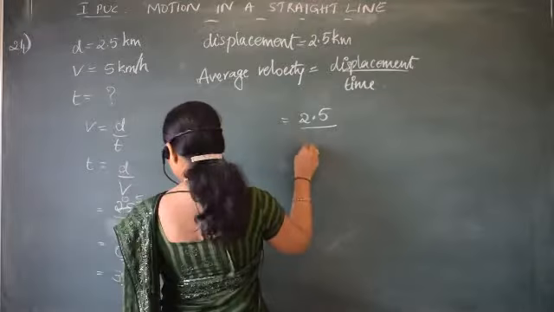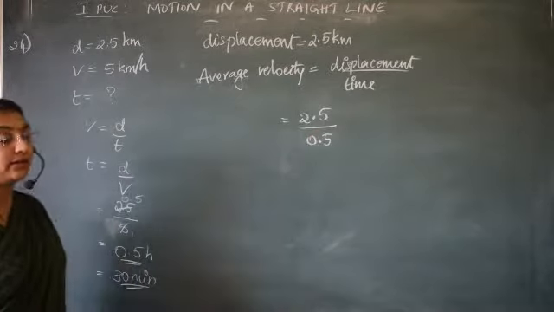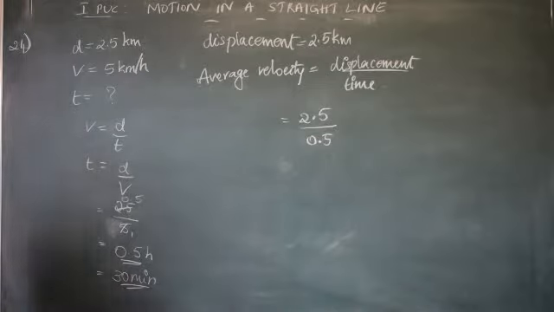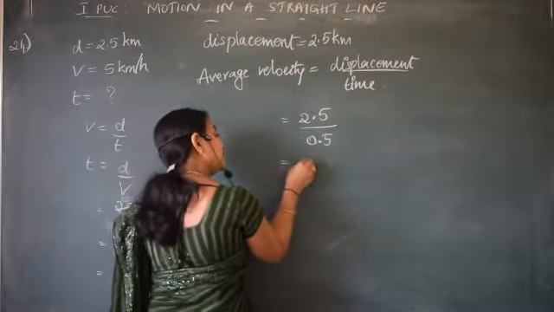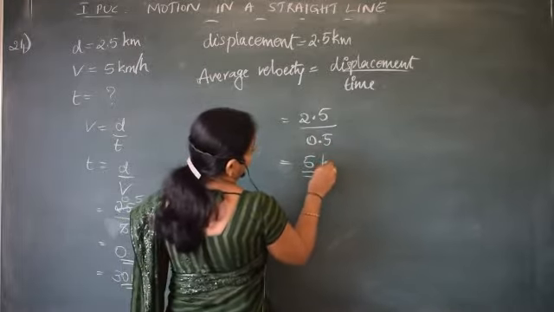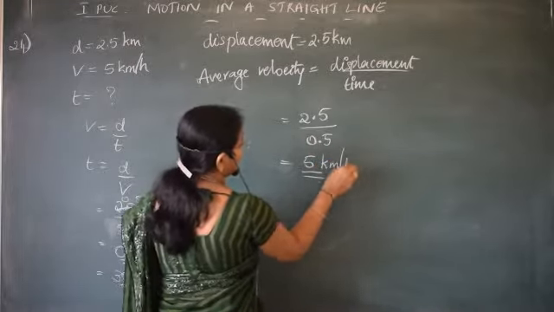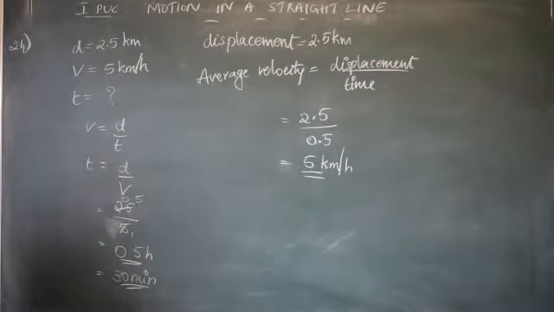Time is 0.5, correct? 2.5 divided by 0.5. So what is the answer we get? We get 5 kilometer per hour, correct? 5 kilometer per hour is the average velocity.